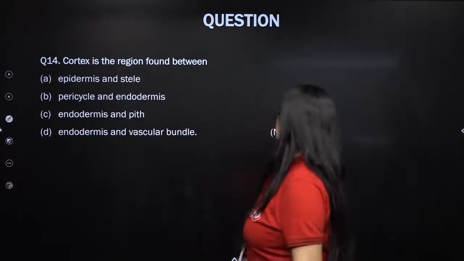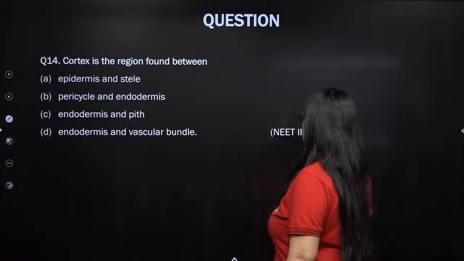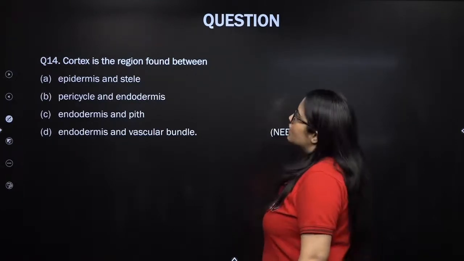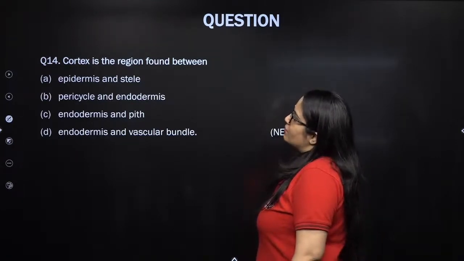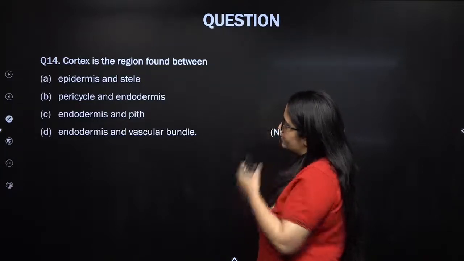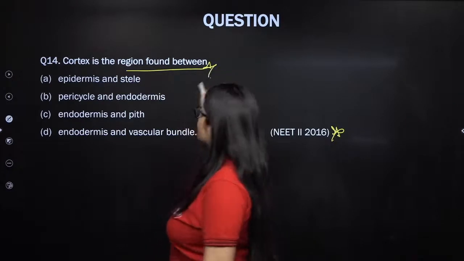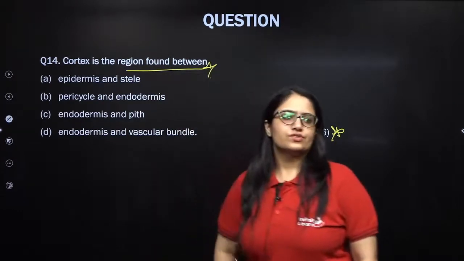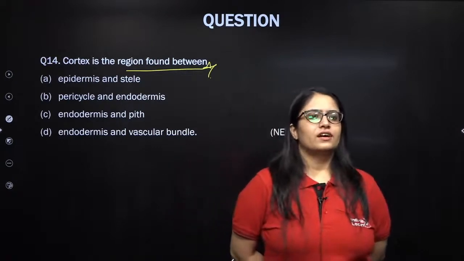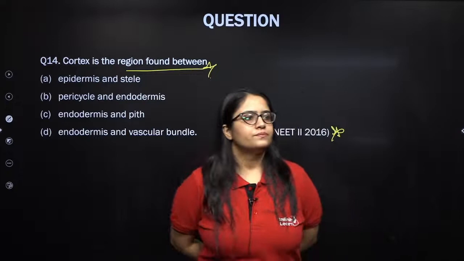this question was asked in NEET 2016, second phase. Cortex is the region found between. Any guesses? It's a good question. Come on, guys.